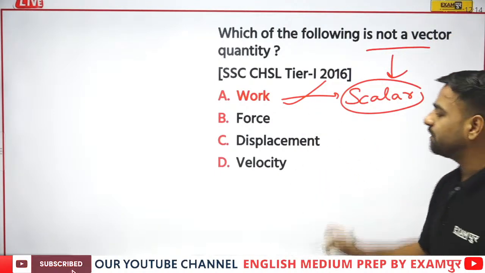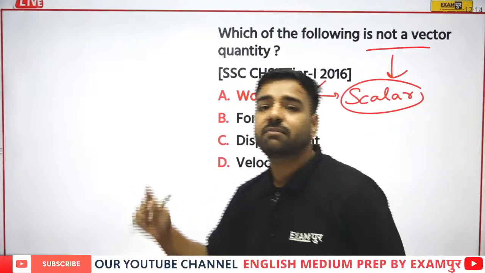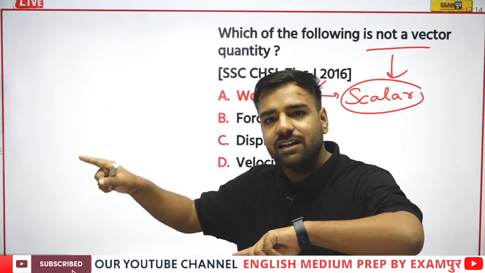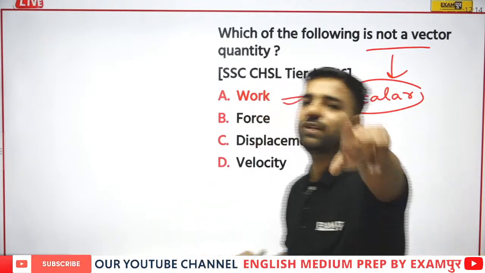Fine. So if I talk about velocity, we have direction over there, correct? But speed is actually scalar. Speed is scalar and velocity is vector. Ganesh, for you. Fine. Okay.